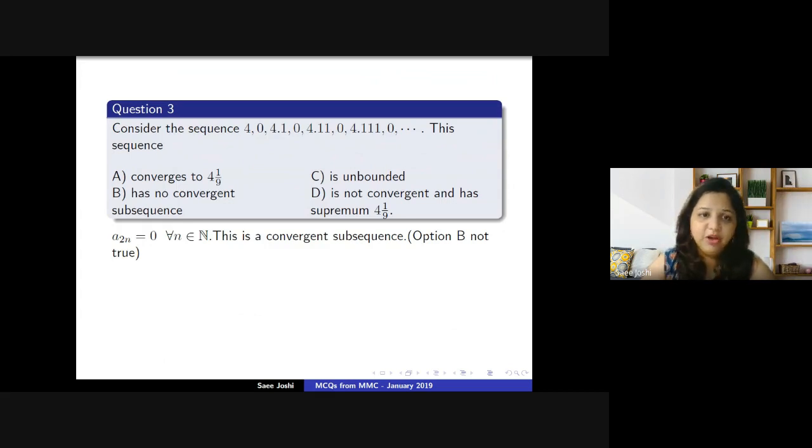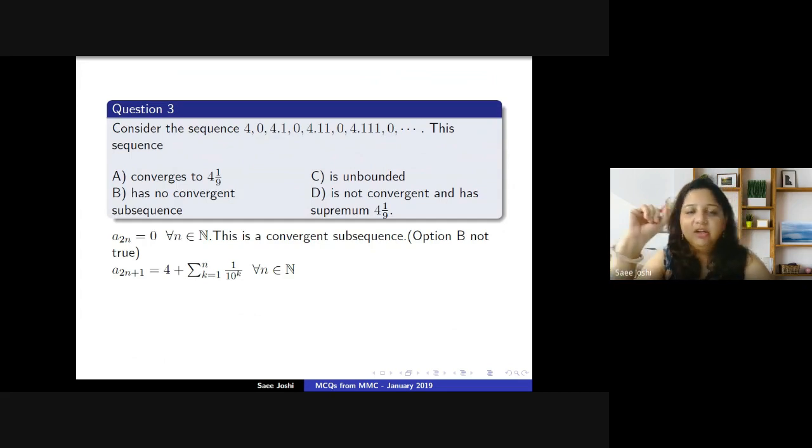Now this is the even sequence. Let us see what the odd sequence would be. For the odd sequence, let us check the terms one by one. What is A1? A1 is 4. A3 is 4.1, that is 4 plus 0.1, that is 4 plus 1 by 10. What is A5? 4 plus 1 by 10 plus 1 by 10 squared, and so on. So we observe that a_(2n+1) is in fact 4 plus the summation of 1 over 10 to the power k, where k runs from 1 to n.